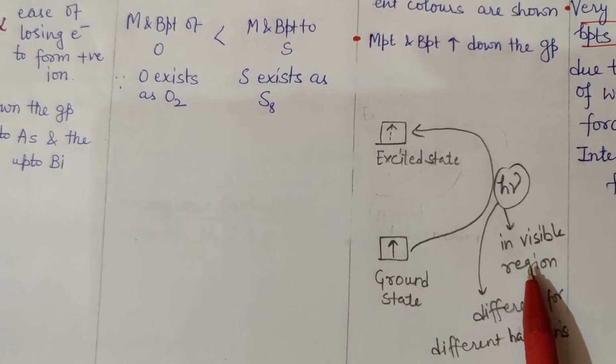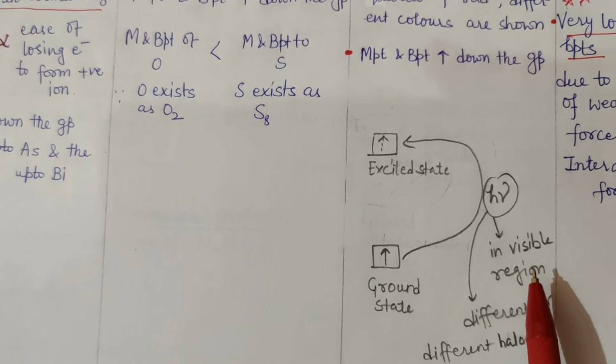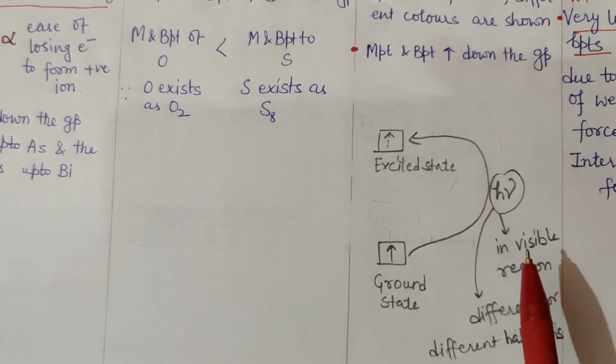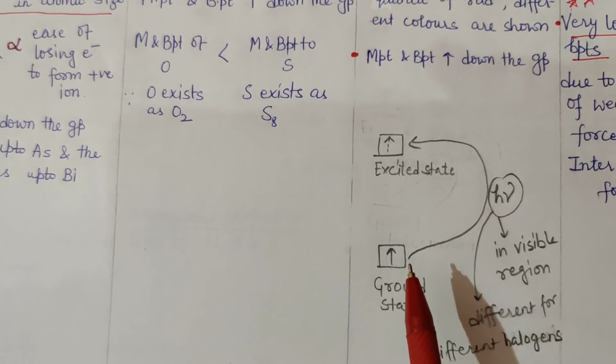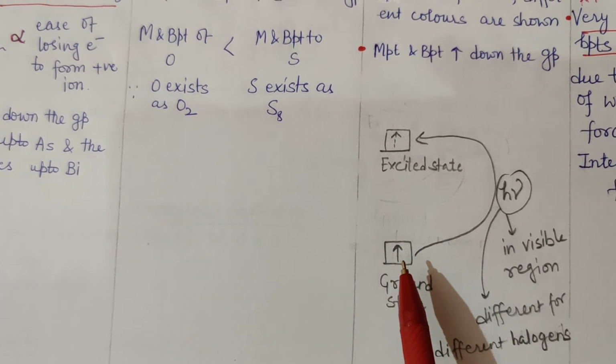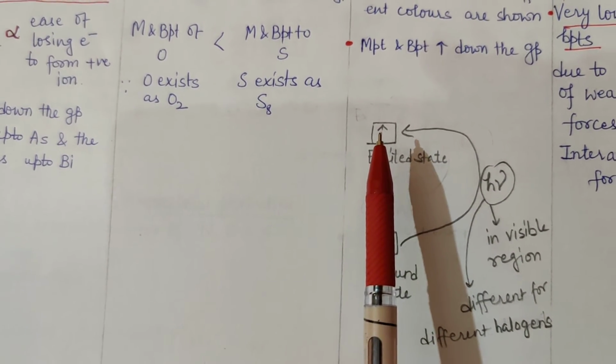That is why they show colors. Why do they show colors? Because they absorb radiation in visible region of light to excite their outermost electrons to higher energy levels.